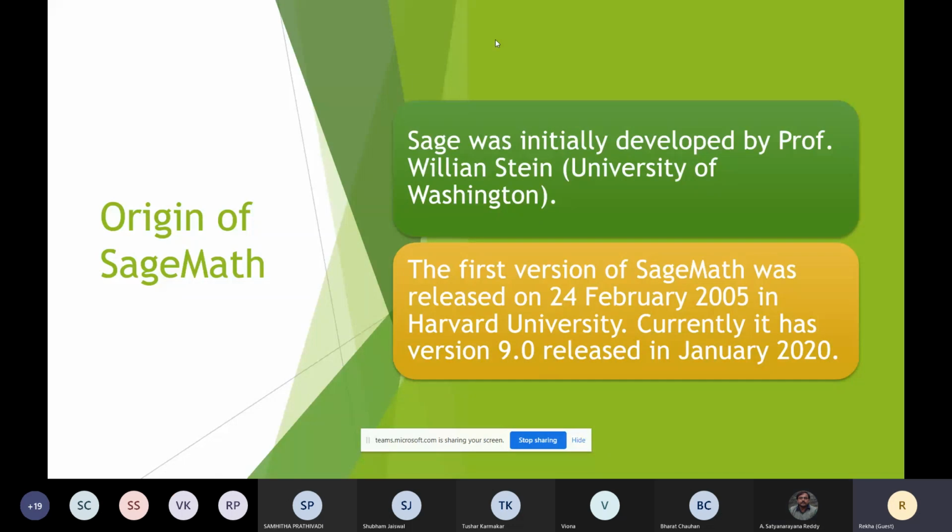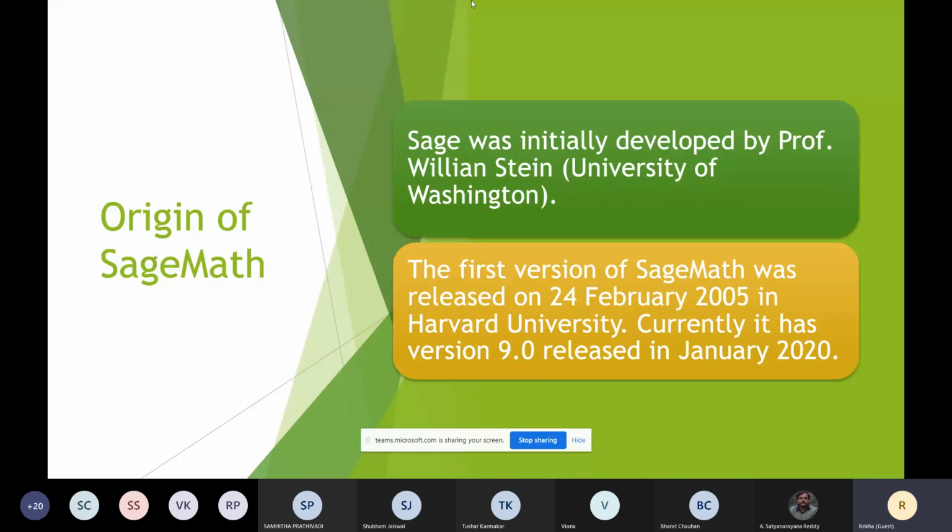First of all, I want to tell you about the origin of SageMath. The originator and leader of the SageMath project is William Stein, a mathematician at the University of Washington. The first version of SageMath was released on 24th February 2005 as free open source software under the terms of the GNU General Public License, and its current version, 9.0, was released in January 2020.